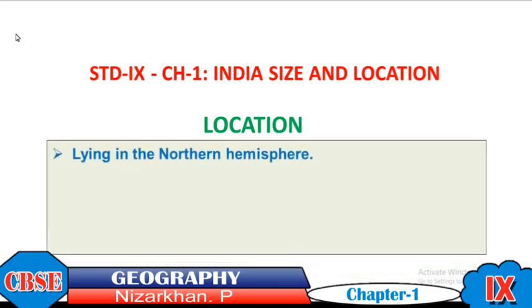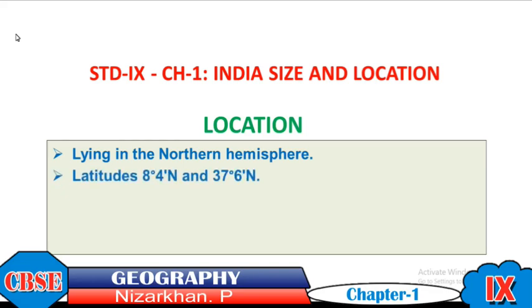So actually, our country India is lying in the northern hemisphere. Northern hemisphere, southern hemisphere, these are the two things. While we are looking on the globe, above the equator, above 0 degree latitude, there is the northern hemisphere. Below 0 degree equator, that is the southward, that is the southern hemisphere. And the first location we can say is that our country India is lying in the northern hemisphere.